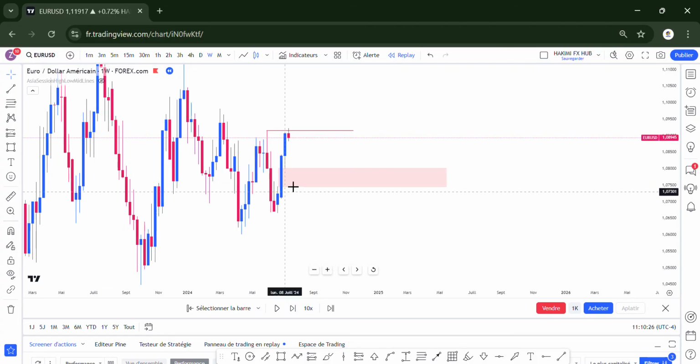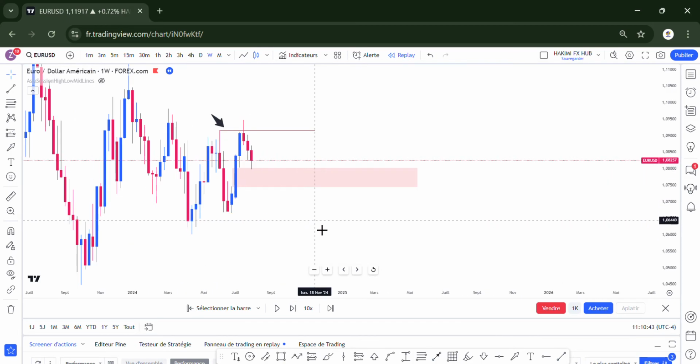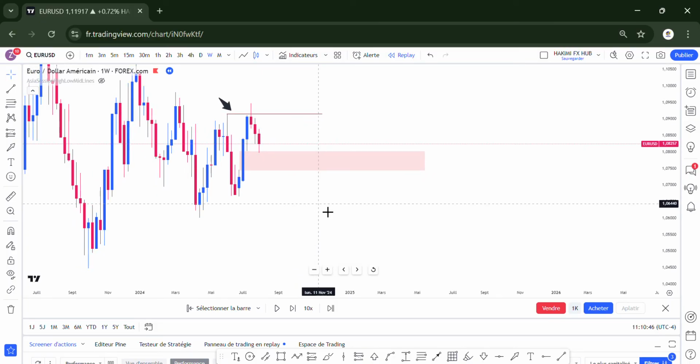So let's see how it plays here. This ERL that was taken out is the old high. After taking out this old high, the market must fill this imbalance. So let it play. The market is now drawing to this imbalance. After drawing to that imbalance, we must confirm the daily bias now. The daily bias will tell us whether we are going to go for that buy. The daily bias has been discussed before, inshallah.